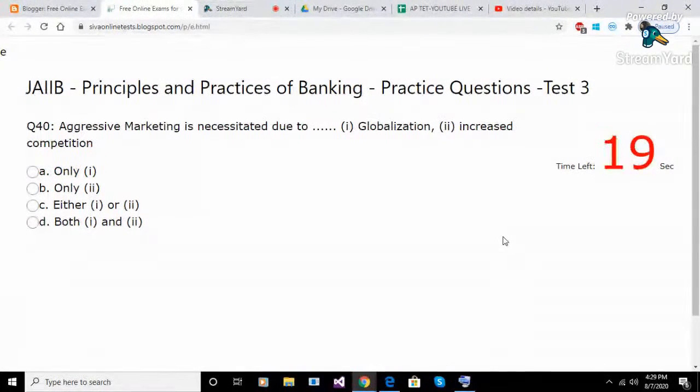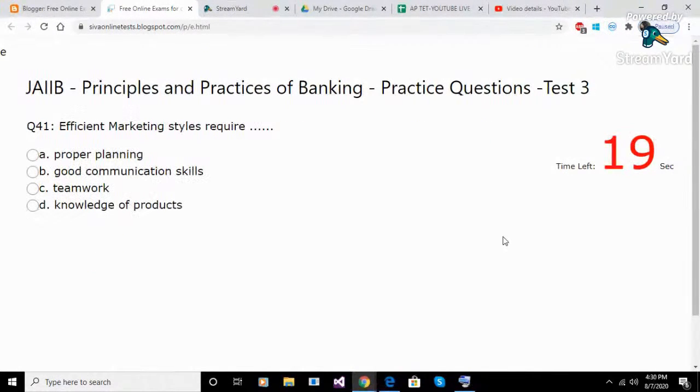Question 40. Aggressive marketing is necessitated due to. 1. Globalization, 2. Increased competition. Option A. Only 1. Option B. Only 2. Option C. Either 1 or 2. Option D. Both 1 and 2. Answer B. Only 2.